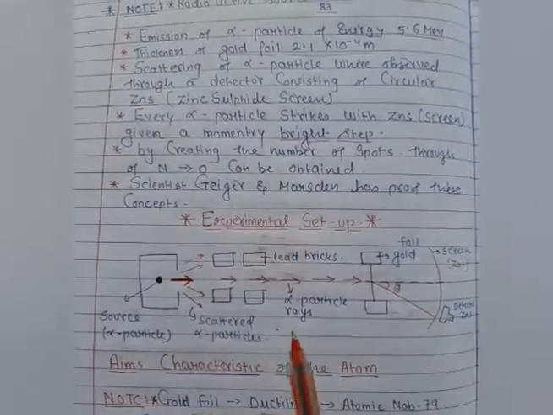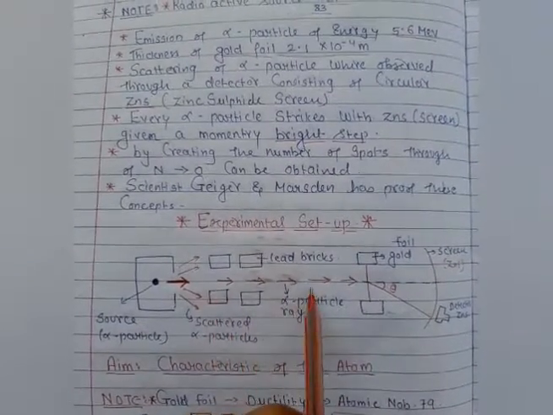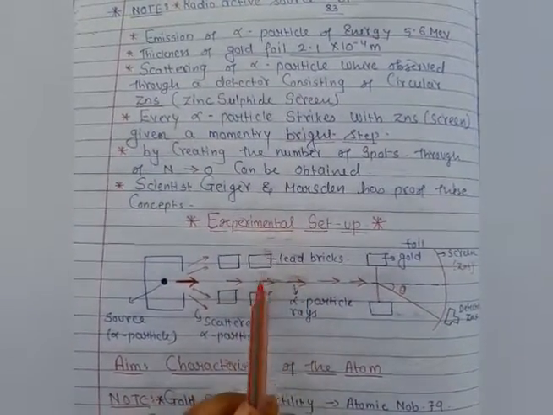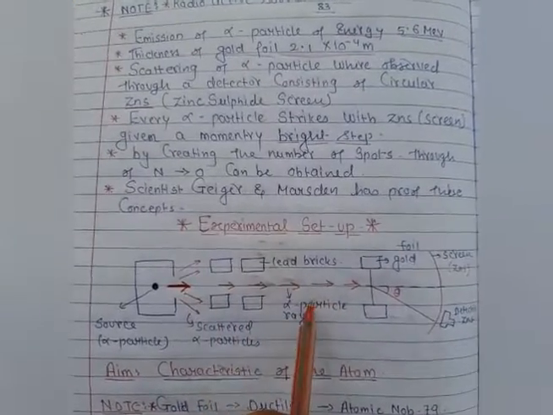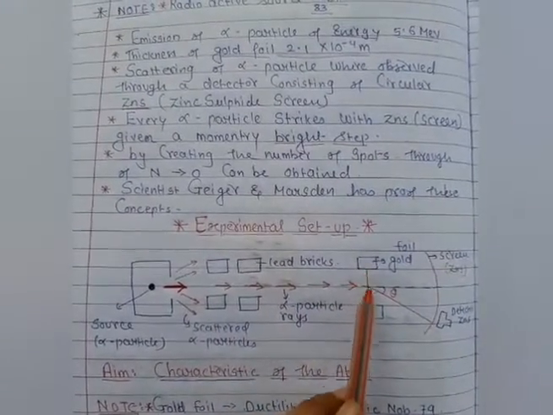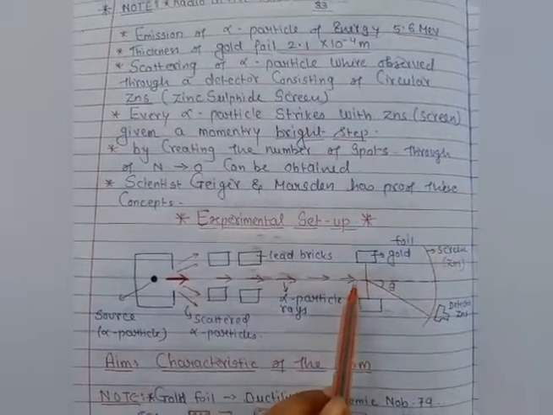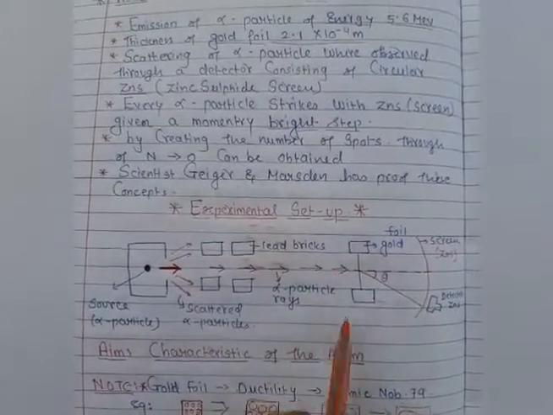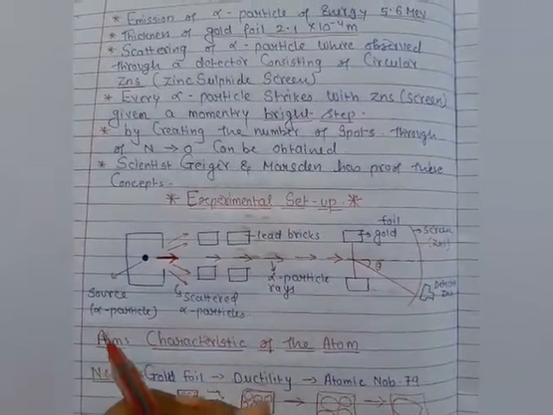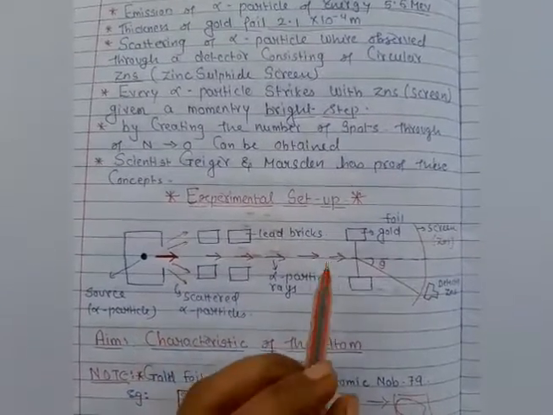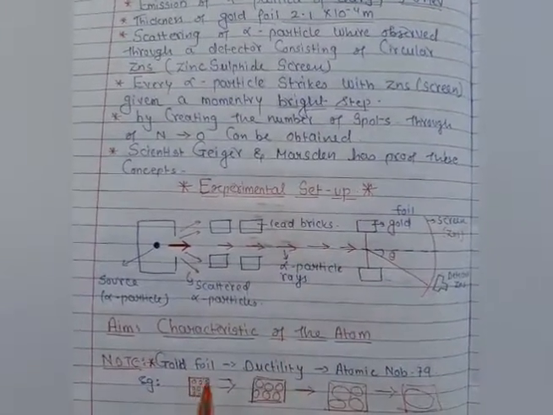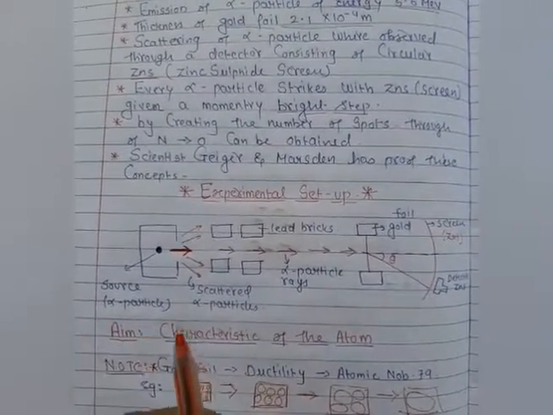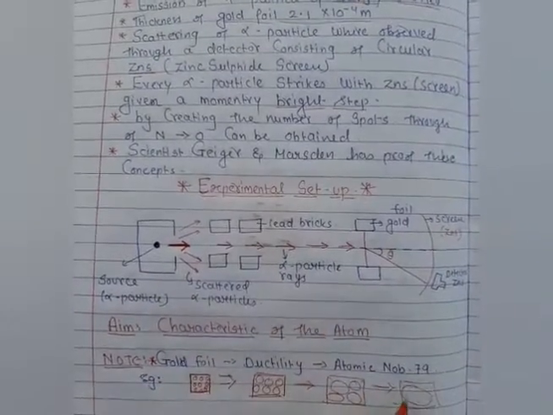So the scientist found what happens when the alpha particle is scattered on the screen. The lead bricks make the alpha particles travel in a uniform direction, and then the alpha particles enter the gold foil, which has a number of atoms, the 79 atoms. Then after compression and more compression, the atoms form a group, a bigger atom, and make something like a single atom here.